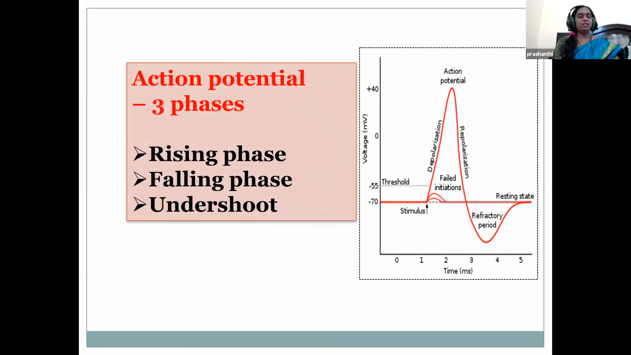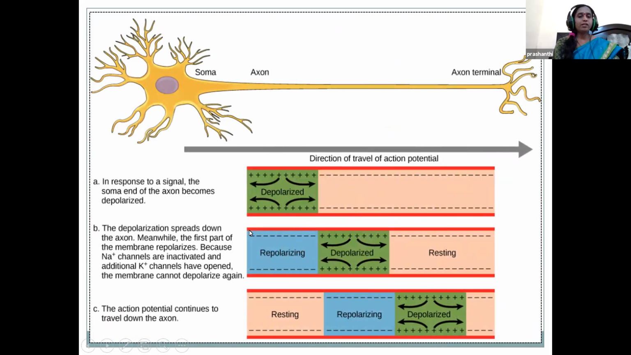So the action potential is of 3 phases children. When we see the rising phase, that is the depolarization, the inside of the cytoplasm becomes more positive. And then there is repolarization, the falling phase, and the undershoot. In depolarization, the sodium ions are moving inside, so it shifts from negative to positive inside the cytoplasm. Next, repolarization means once again it becomes negative inside the cell. So these are the changes we are observing children.